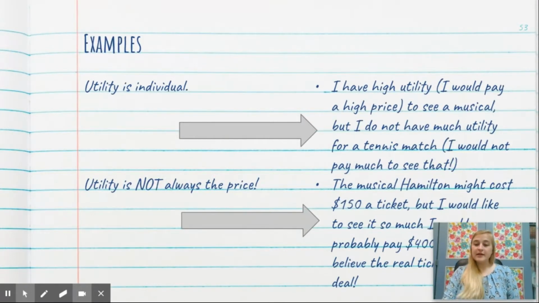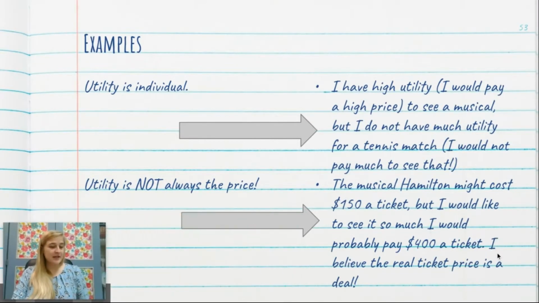So let's take a look at some facts about utility, and here's an example. I'm a big musical lover, so I use the musical Hamilton as my example. Utility is individually based. How much satisfaction would I get from something? How much satisfaction would you get from something? So I have high utility, my example over here, meaning I would pay a very high price to see a musical. But I don't have very high utility for a tennis match because I don't really enjoy watching tennis, okay?